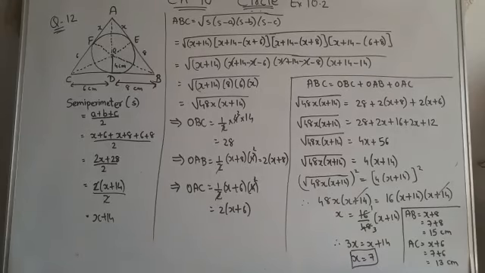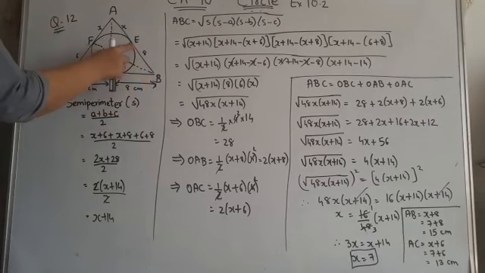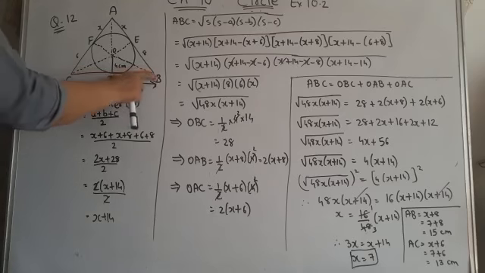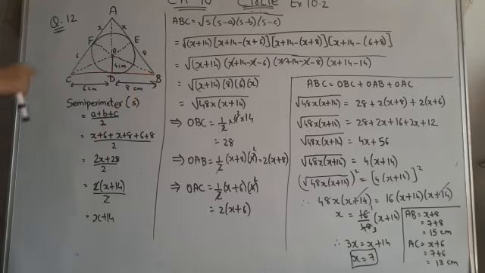Okay children, now next question, question number 12. Here you can see triangle ABC is drawn to circumscribe a circle. Circumscribe a circle means the circle touches all three sides of the triangle, such that segments BD and DC, into which BC is divided by the point of contact D, are of length 8 and 6. Here you can see this is BC, that is the tangent, divided by the point of contact D. That means the lengths of these two sides are 8 and 6 respectively. Find the sides AB and AC. That we have to find out.